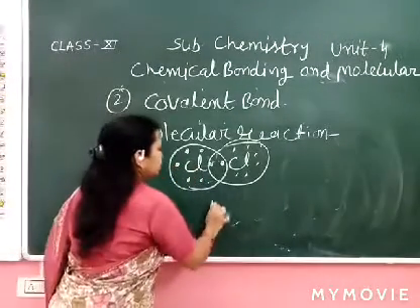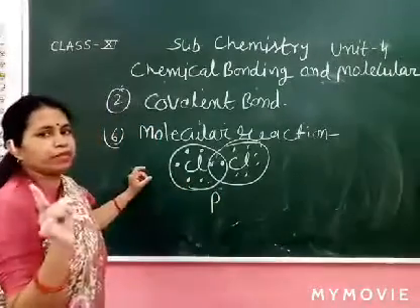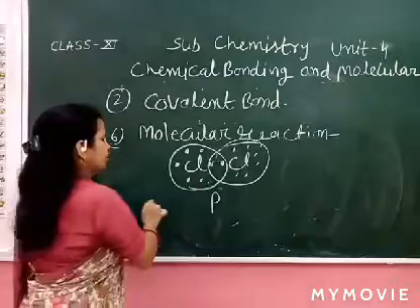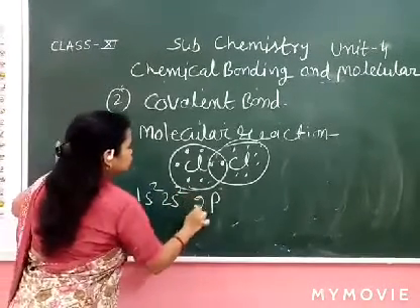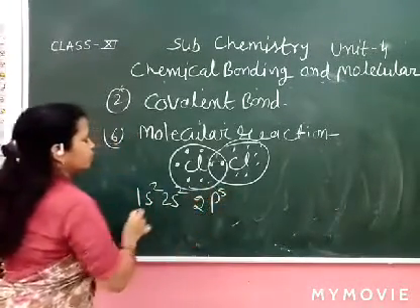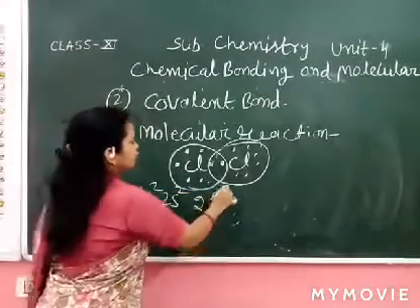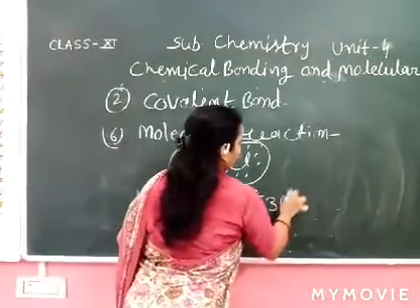In the p orbital, there are electrons. One electron is present in the p orbital. What is the configuration? 1s2, 2s2, 2p6, 3s2, 3p5.